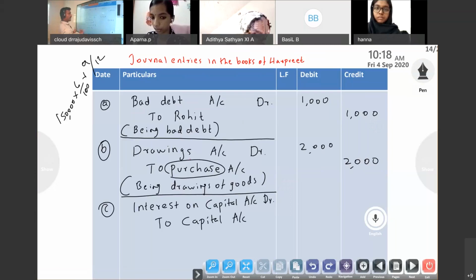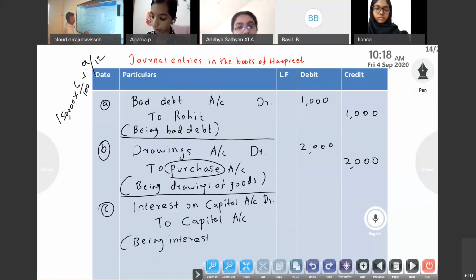Okay. So again, credit means the amount will increase. We know that capital is a credit balance. If you credit, the amount will increase. If you debit, suppose withdrawal from capital, then it will be debit. That you will study in next year. So capital account to drawings, in this case the amount will decrease. Here the capital amount will increase. Okay.